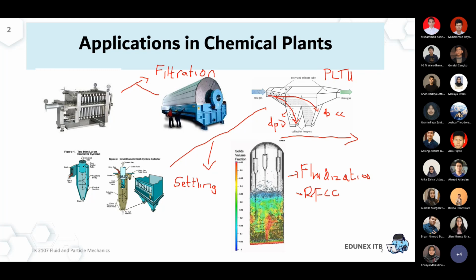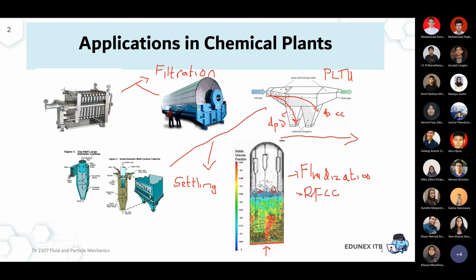Okay, you can see a lot of particles going around here. It's fluidized. Fluidized means the particles are flying around because of the gas flow coming from the bottom, and it lets the catalyst be fluidized. Of course, the hydrodynamics becomes different when we are talking about the existence of the solid.